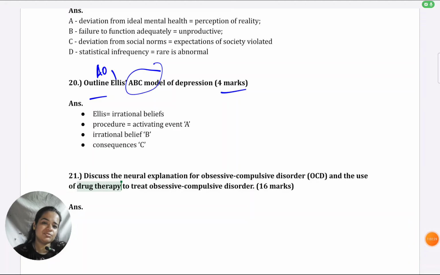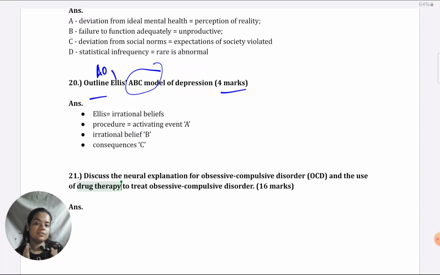Some students who are very underprepared might make this mistake of not understanding what is neural explanation. Neural has to really be parts of the brain. Of course, neurotransmitters also come within neural explanation. So make sure you keep that in sight, because after all, that is linked to drug therapy, neurotransmitters. That is the more important part. Of course, you can get high marks even if you don't talk about the neurotransmitters and you just talk about parts of the brain.